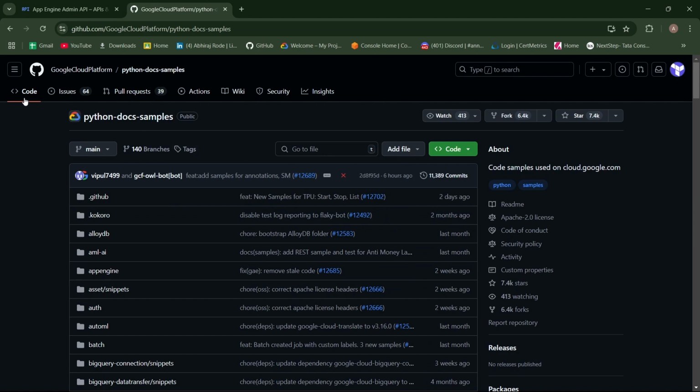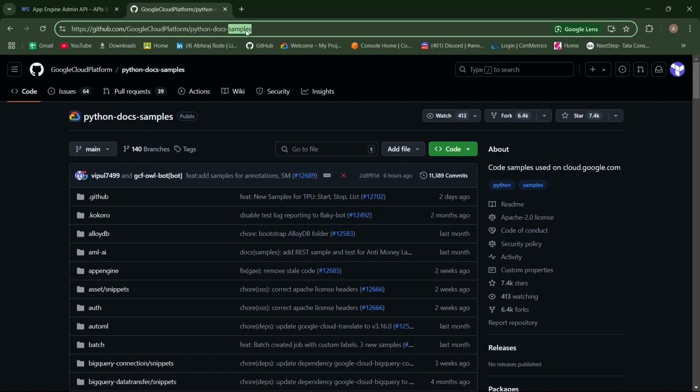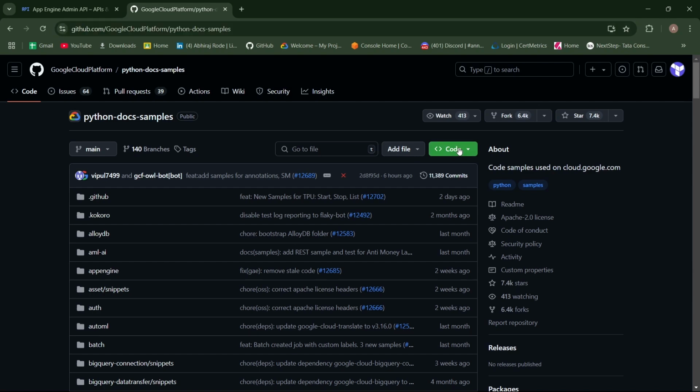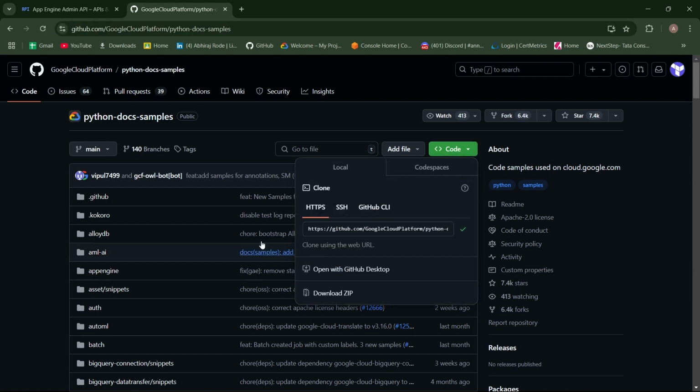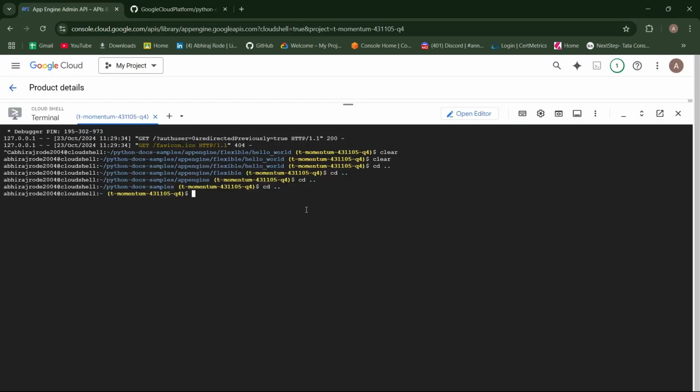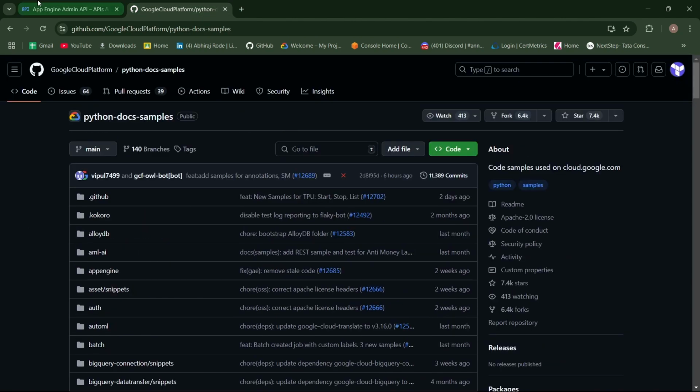Check if this is the same link. Click on code and just copy this URL. You can type git clone and paste this URL and click on enter. The repository will directly be cloned. I have already cloned it, so you can see this Python doc samples. It is already cloned. Then you have to enter the directory for your app engine.